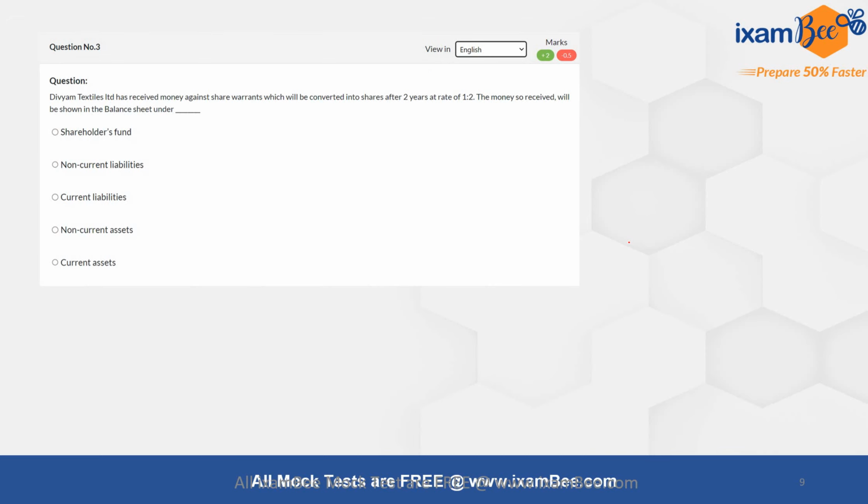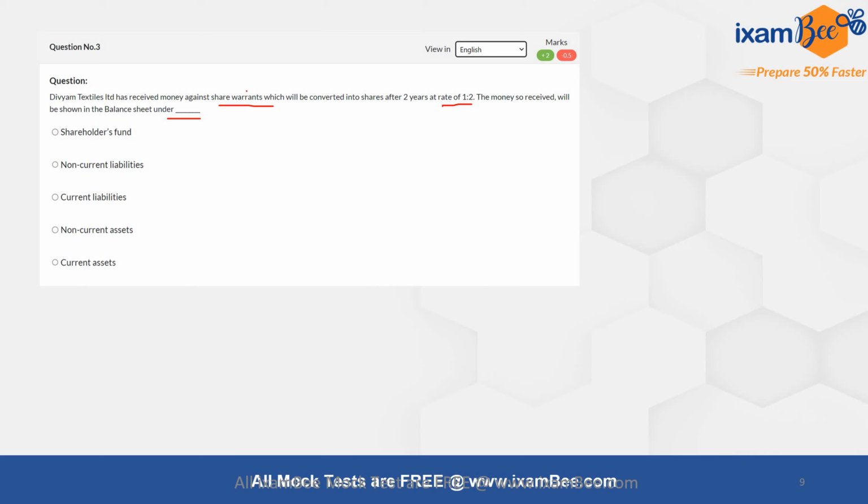The third question was a conceptual question related to the presentation of the financial statements. So the question here was that Divyam Textiles Limited has received money against the share warrants, which will be converted into shares after 2 years at the rate of 1:2. The money so received by the company will be shown in the balance sheet under which of the following heads? Is it shareholders funds, non-current liabilities, non-current assets, or current assets?